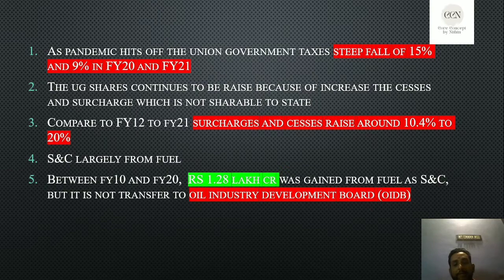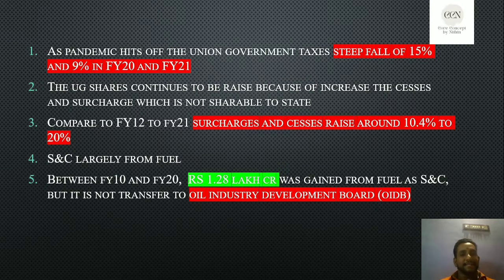But after collecting the revenue from SNC, is the government actually transferring that amount to the Oil Industry Development Board or not? The answer is no. They are not transferring the total revenue which was collected from the SNC, especially the fuel, to the OIDB. Okay, remember OIDB.